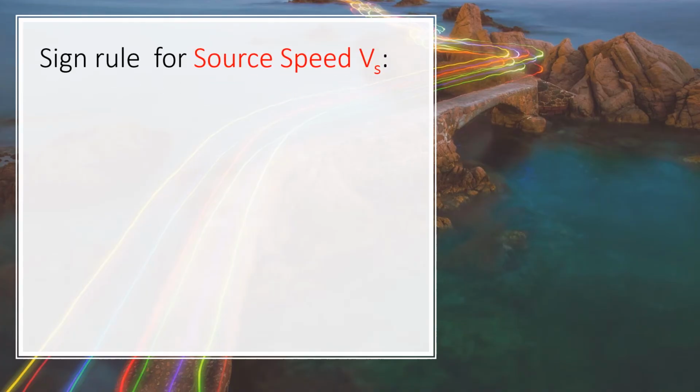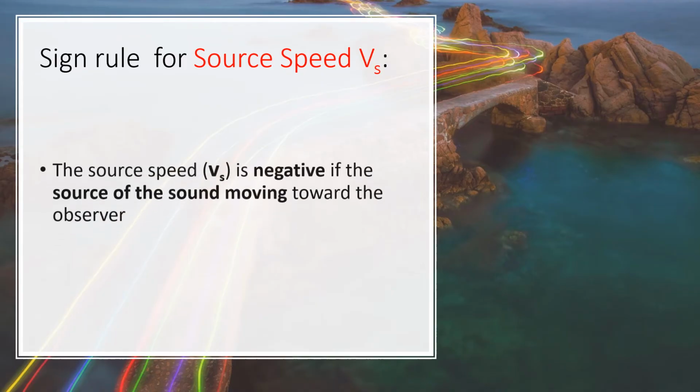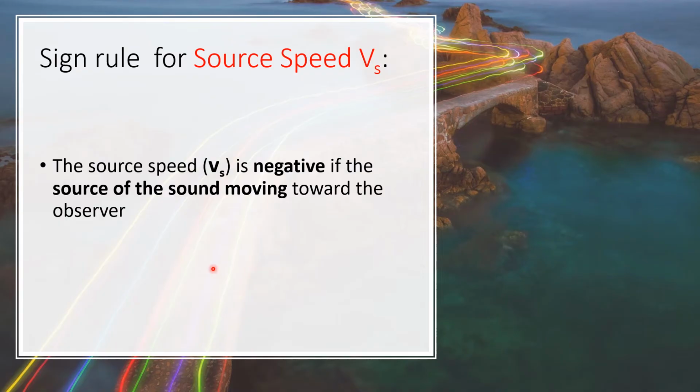Another one, we have the sign rule for the source speed. Kanina, for the observer speed. Dito, we have the source speed or the v_s. So, ang first rule, kabaliktaran siya nung kanina. Kapag papalapit ang ating source sa ating observer, ang ating v_s is negative. Kabaliktaran nung kanina, pag papalapit doon is positive.